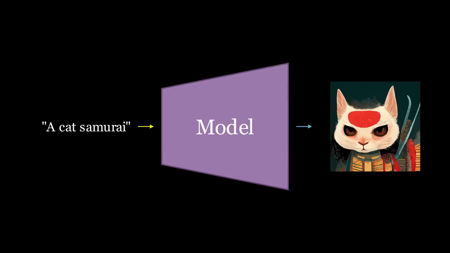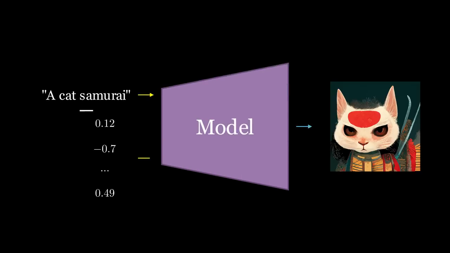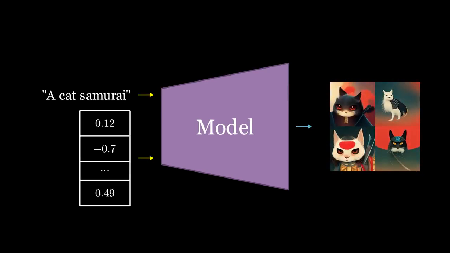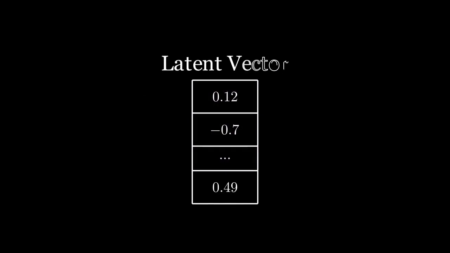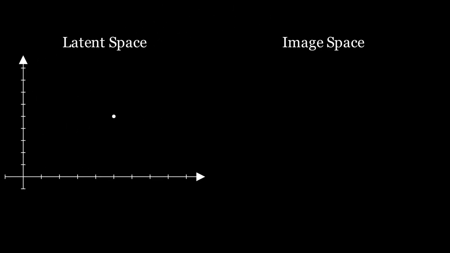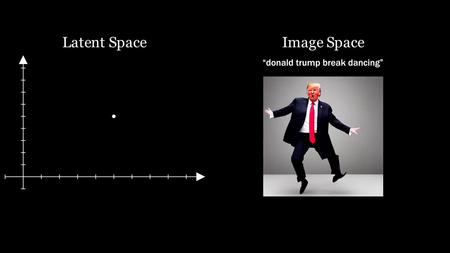However, text is not the only input to the model. We also give it a bunch of random numbers, which give the model variety, such that it won't always produce the same image for the same prompt. These random values make up the latent vector, which occupies a single point in its own space, a latent space. When a particular latent vector and prompt are fed to the model, it outputs an image specific to that input.